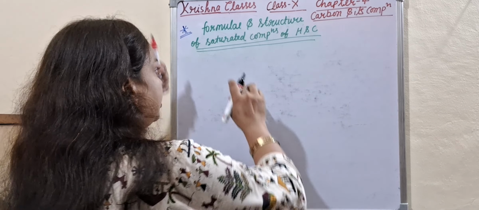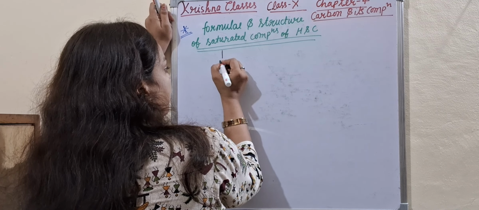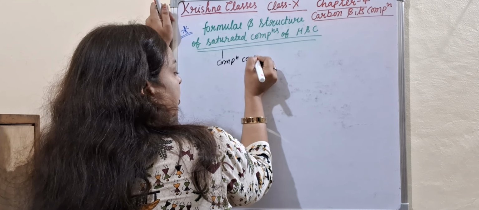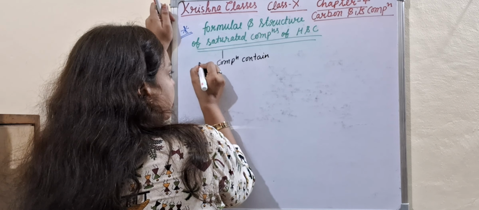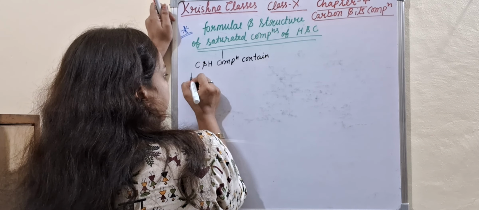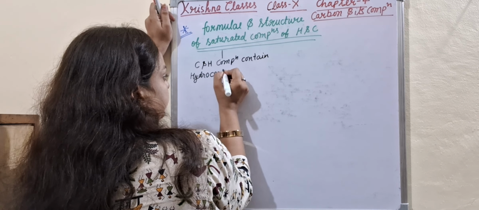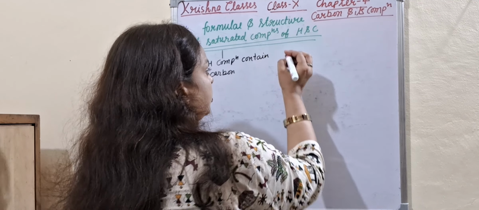So what is a saturated compound? A compound containing carbon and hydrogen, it means a hydrocarbon compound, that contains only single bonds.